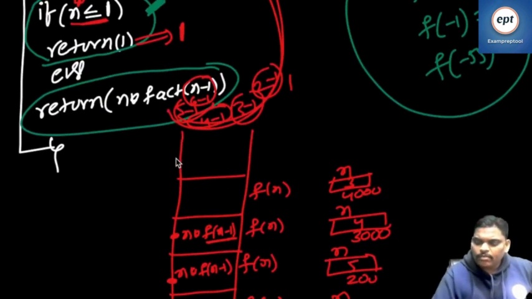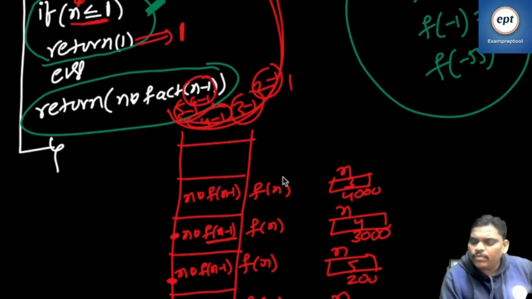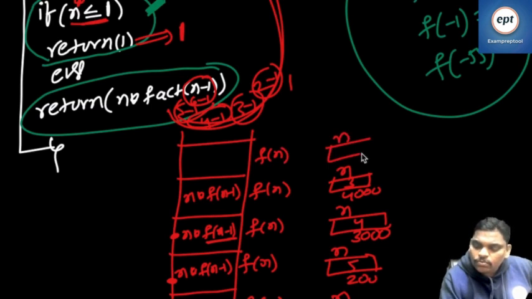Now let me do one time. I think almost you are okay. N into f of n minus 1. Get as maximum as possible. Again same. F of n minus 1. F of n will push, where n is 2. Again memory will be created at 5000 memory location.